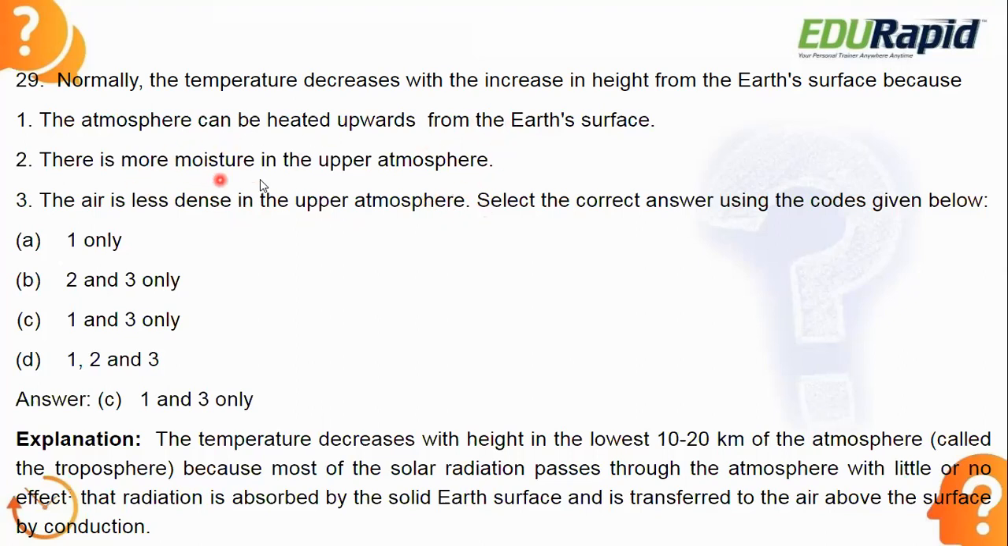Look at statement number 2. There is more moisture in the upper atmosphere. That is not true. So that's why option C is correct, 1 and 3 only.